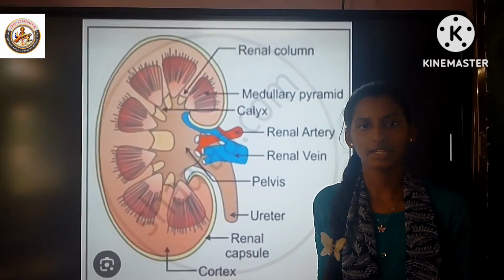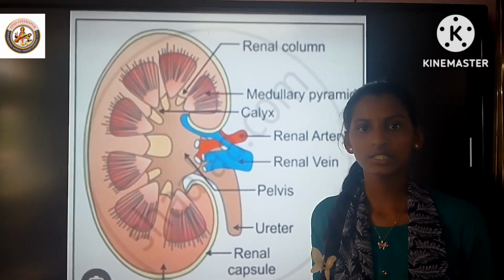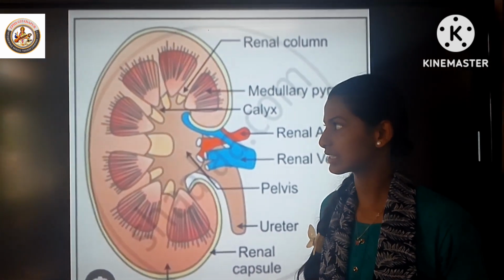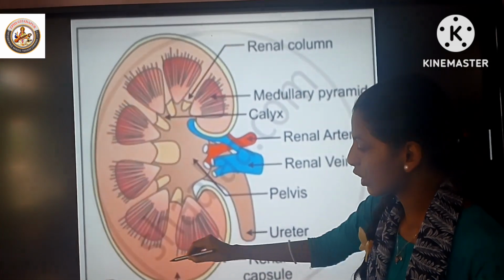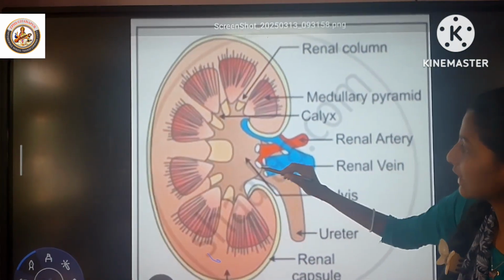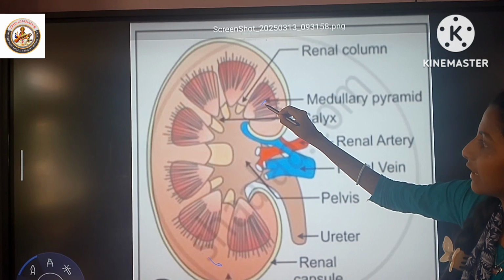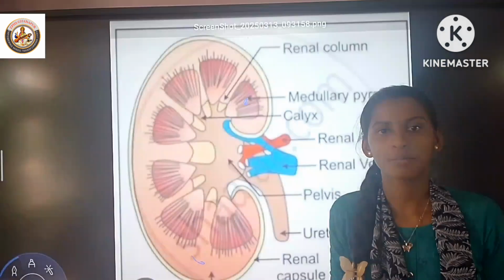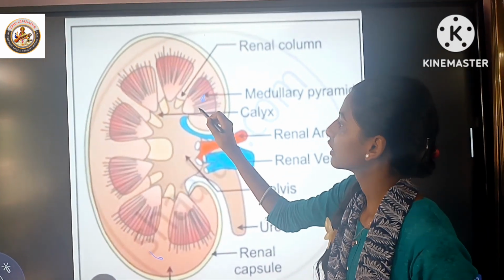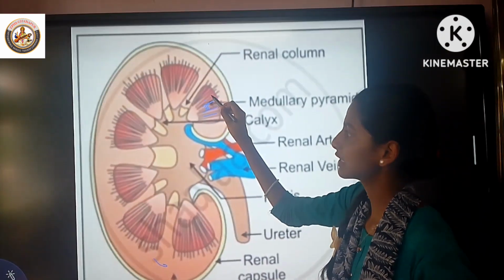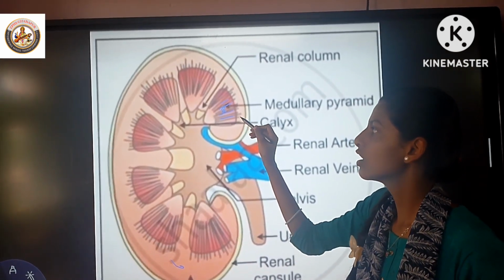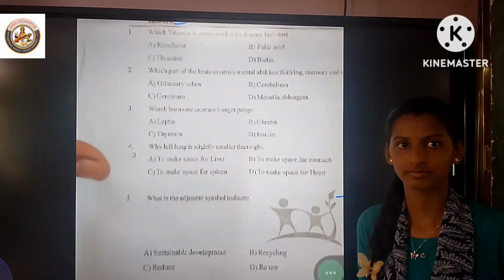Internal structure of the kidney: it has two distinct regions. The dark brown colored outer zone is called the cortex and the pale inner zone is called the medulla. Each kidney has approximately 1.3 to 1.8 million microscopic renal tubules. They function as filtration units. These filtration units are called nephrons.